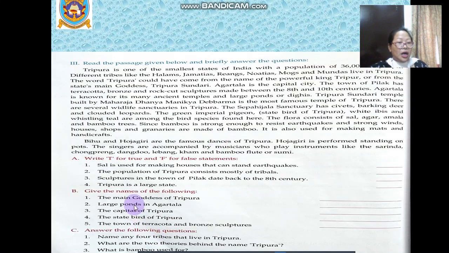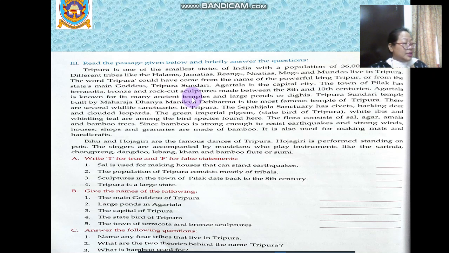Next, the main goddess of Tripura is, here it is given, Tripura Sundari. Large ponds in Agartala. Give the name of the following. Large ponds in Agartala are called diggis. Then the state bird of Tripura: the imperial pigeon. The town of terracotta and bronze sculptures: the town of Pilak, right? Pilak has terracotta, bronze and rock-cut sculptures.